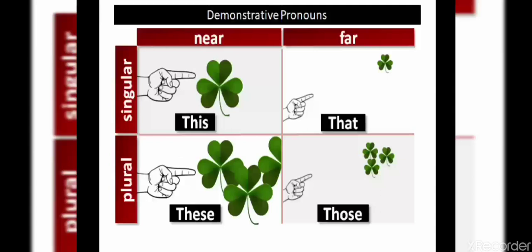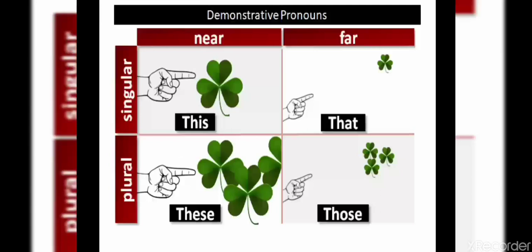To say something which is nearby, we will say this if it is singular. If it is a nearby thing but plural, more than 2 in number, then we will use these. We already learned that the demonstrative pronouns point specifically to a person, place, or thing. So if you want to specifically point out a far thing which is singular, you can use that. If a far thing is plural, then you want to use those.